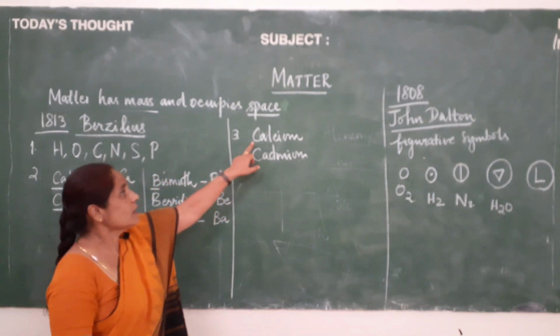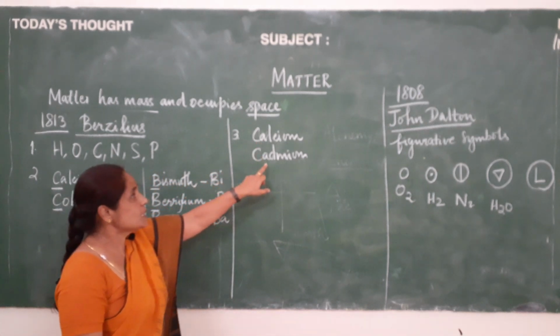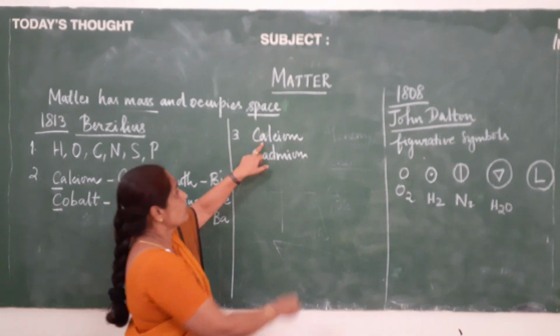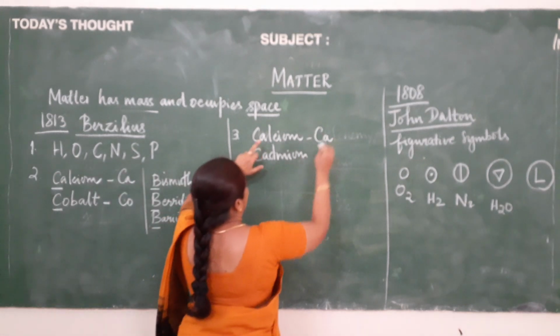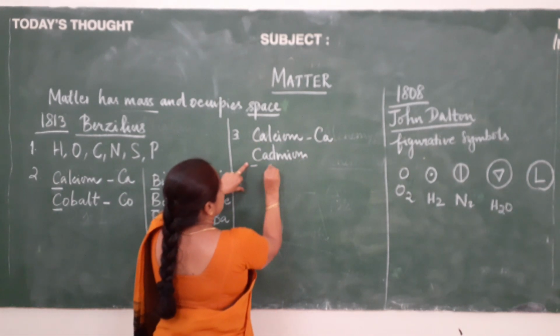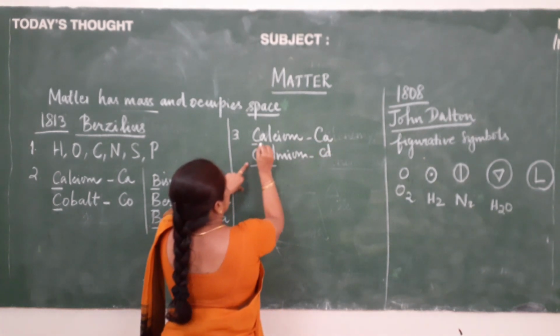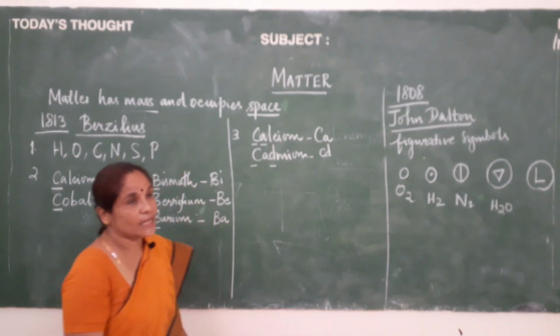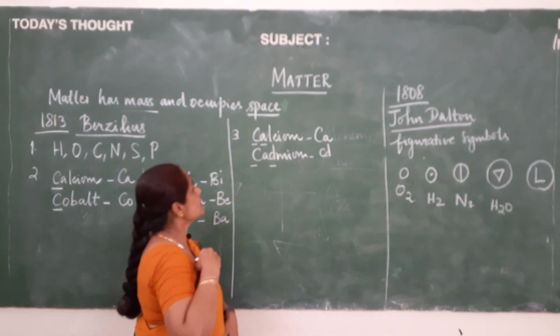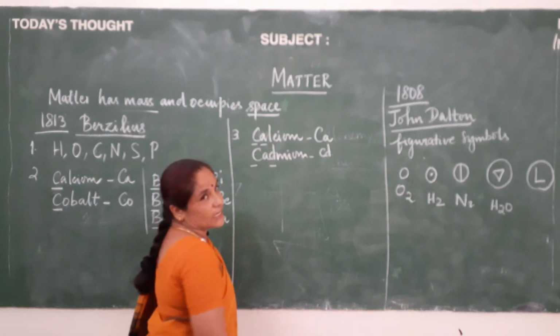Here the first letter and the second letter remain the same for both. So, for calcium we are going to write it as Ca, and for cadmium we will write the first letter and the third letter, Cd. Here we will write the first letter and the second letter, Ca, and here we are going to write the first letter and the third letter, Cd.